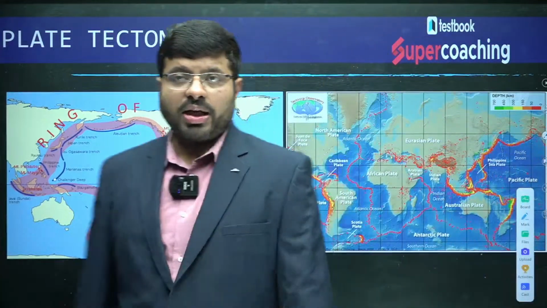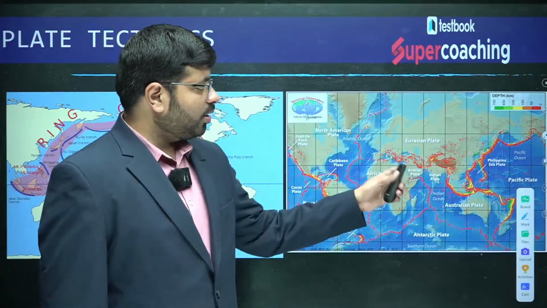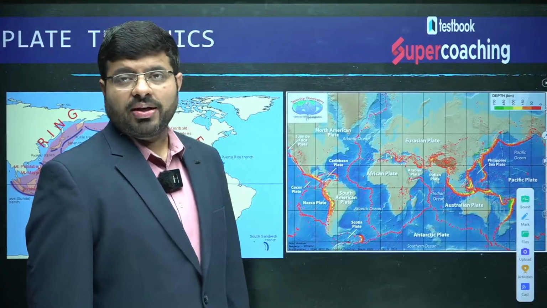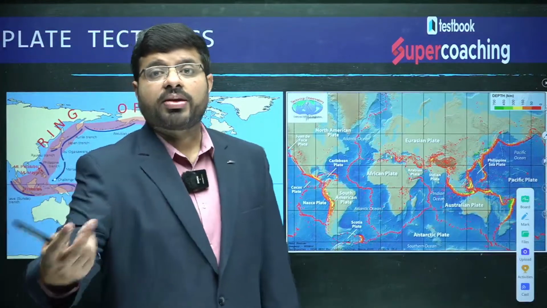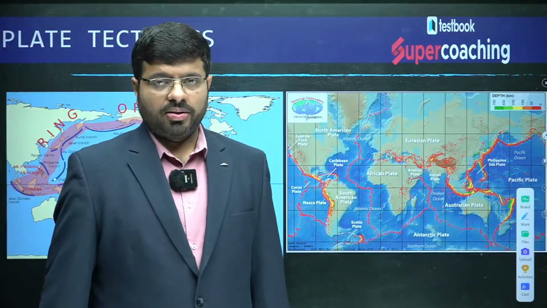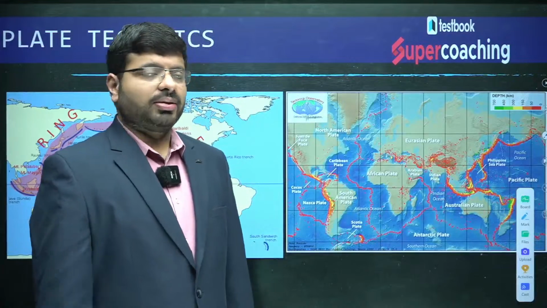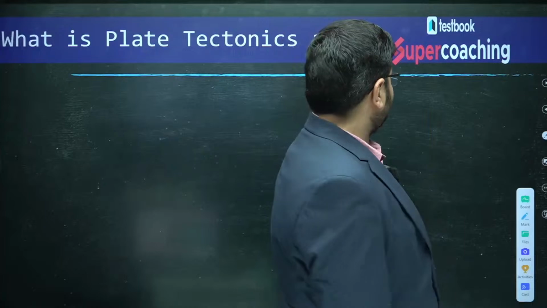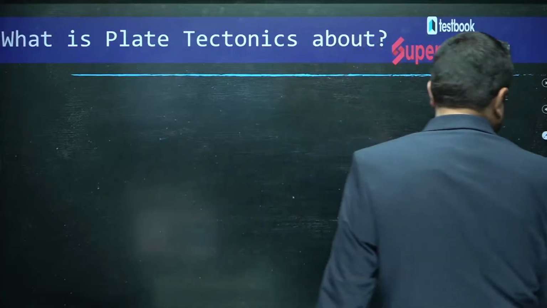The majority of earthquakes occur along the lines you can see here, the dotted lines in red, green and yellow. These are the centers of earthquakes. What explains that? Why are they located there? That is the idea given by plate tectonics. So, what is plate tectonics all about?